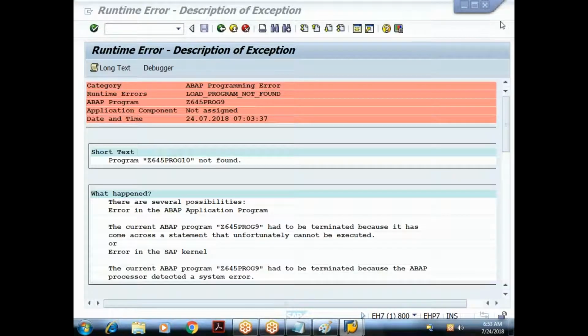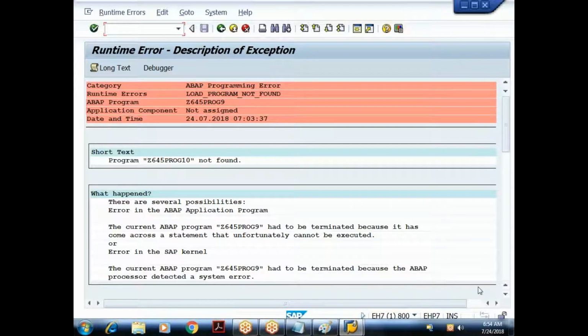Done. So I got a runtime error here: load program not found. During the execution of any program, if you get this screen, we call it a runtime error. You can see the short text here: program Z645 program 10 is not found.